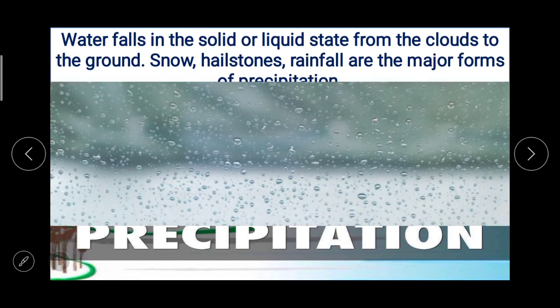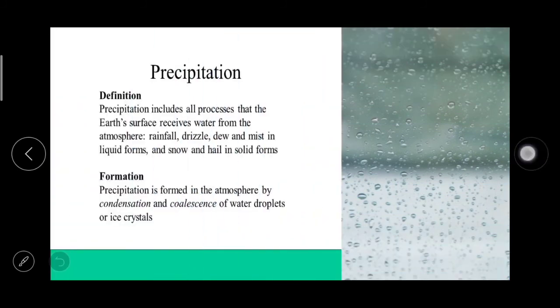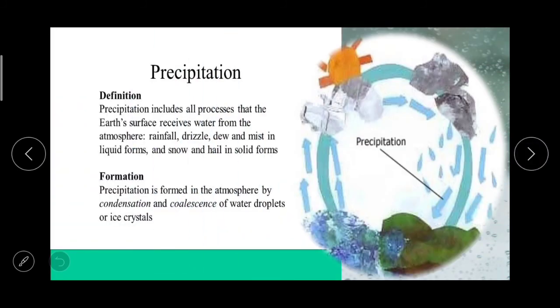The first thing we are going to study is snow, but before that, the definition of precipitation. Precipitation includes all processes by which the earth's surface receives water from the atmosphere. It may be in the form of rainfall, drizzle, dew and mist in liquid forms, and snow and hail in solid forms.